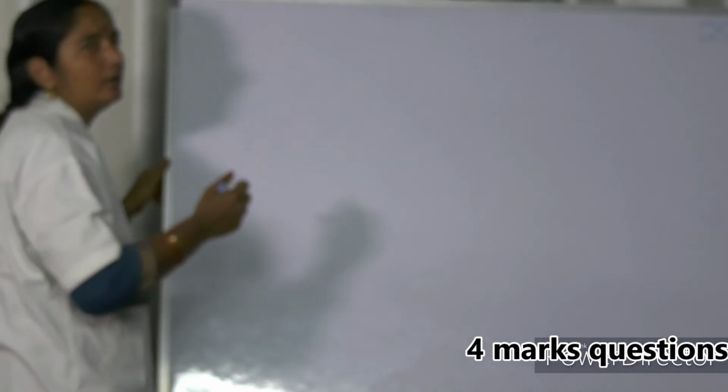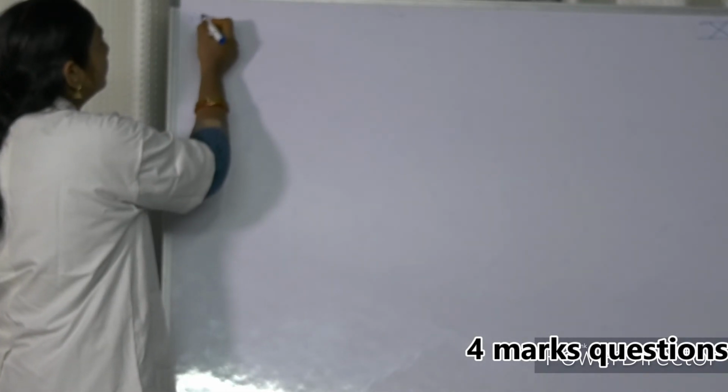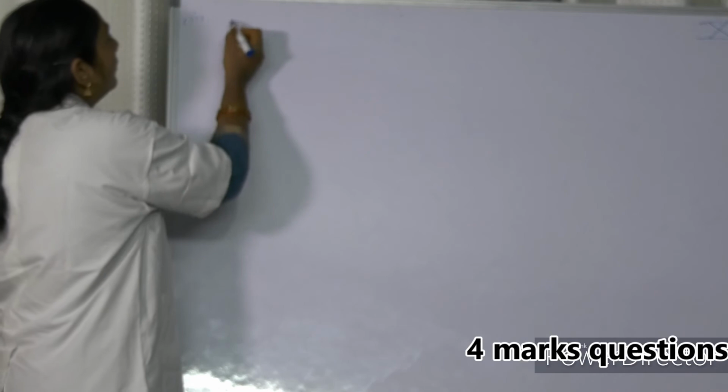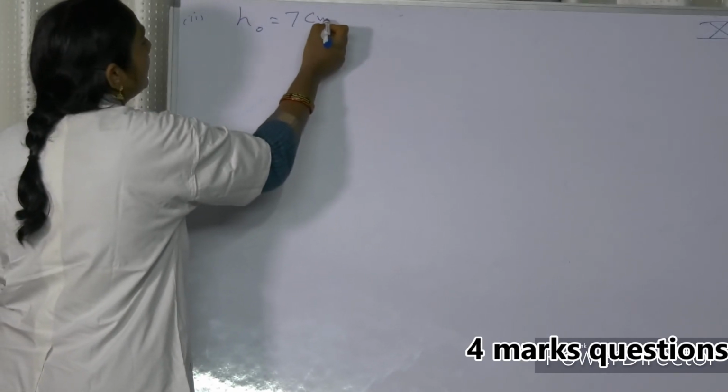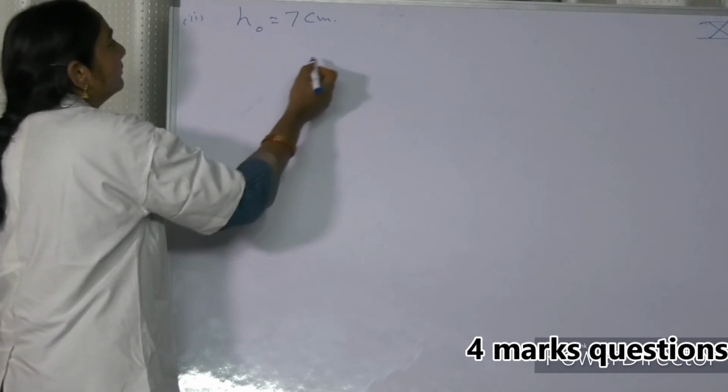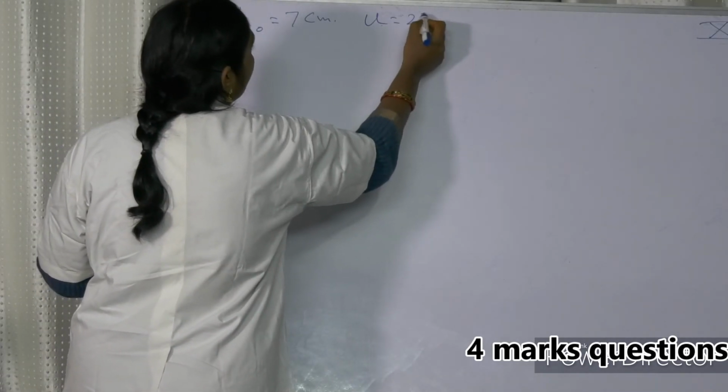Question number 8. An object of size 7 centimeters is placed at 27 centimeters.